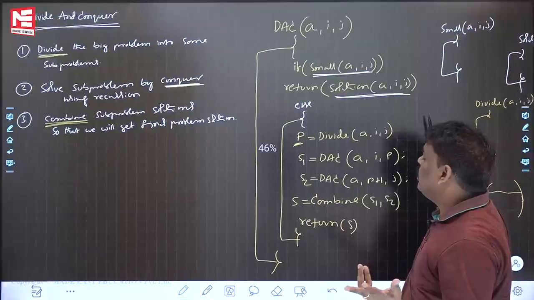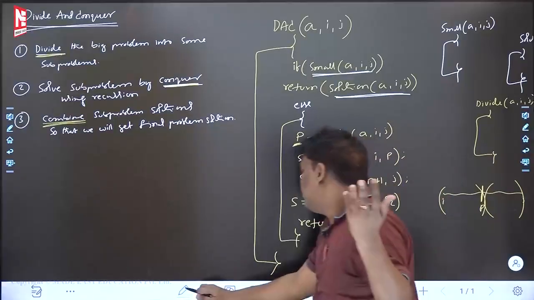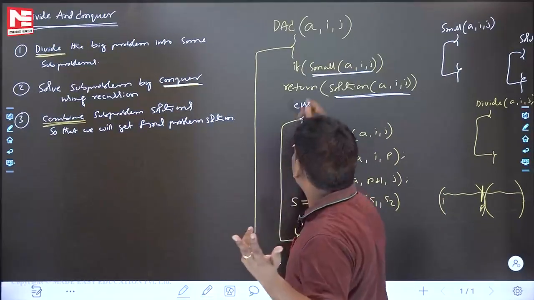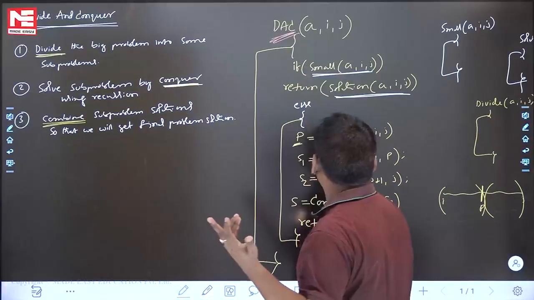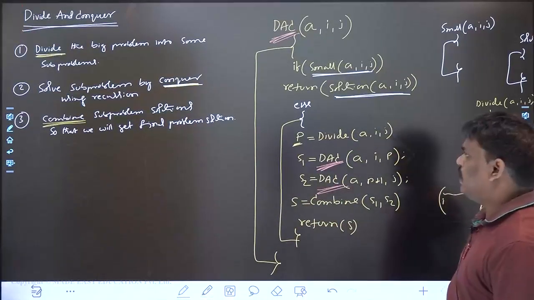Is it a recursive program? Yes. DAC calling DAC. Divide and conquer is calling divide and conquer. That is the reason it is recursion. DAC calling DAC. Right? Fine. And one more.